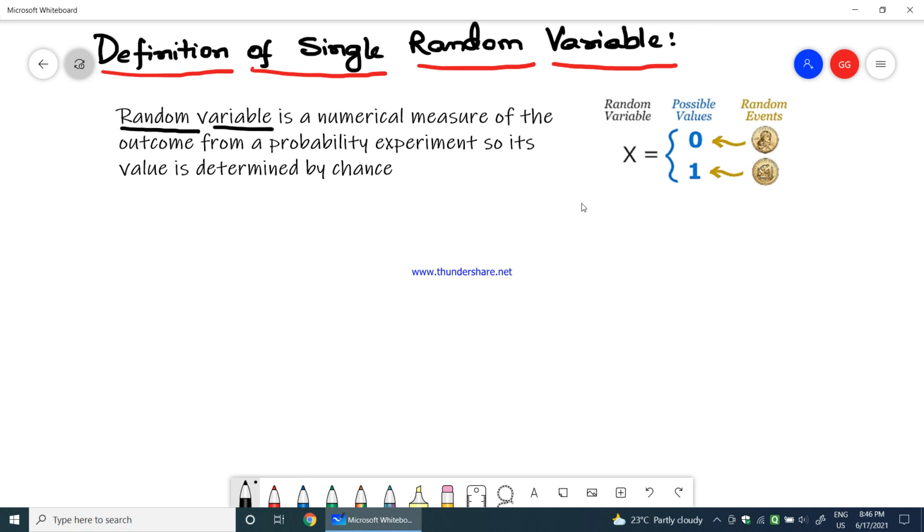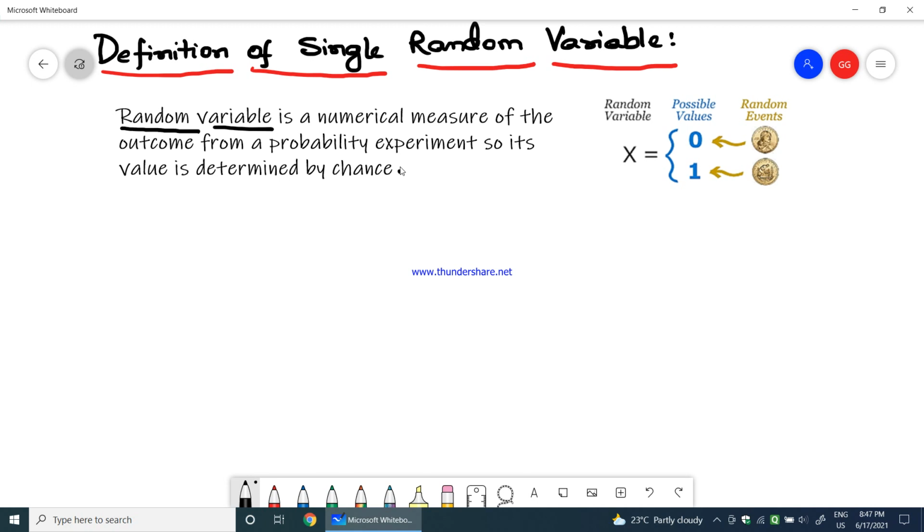The random variable is a numerical measure of the outcomes from a probability experiment, so its value is determined by chance. A random variable is some numerical measurement that comes as an output from an experiment where you get a random result.